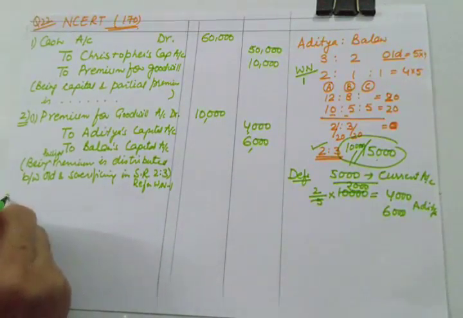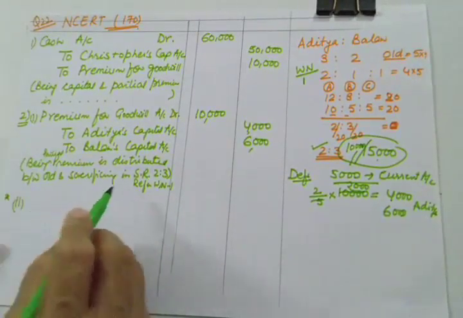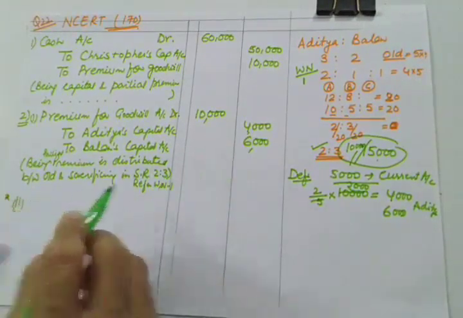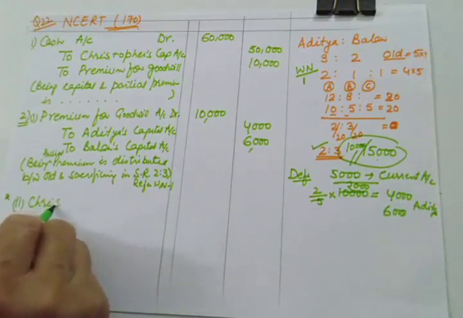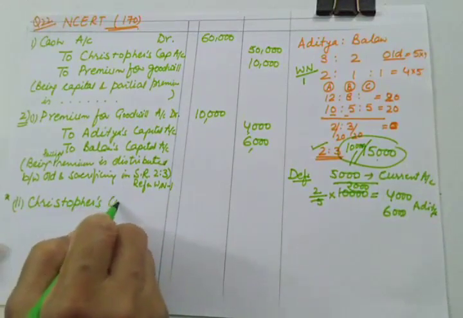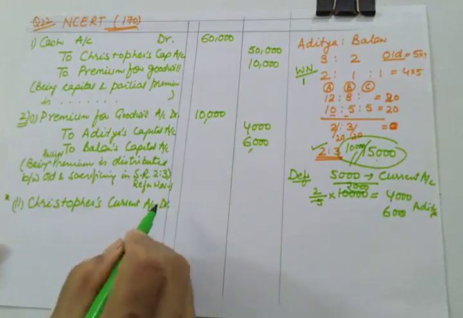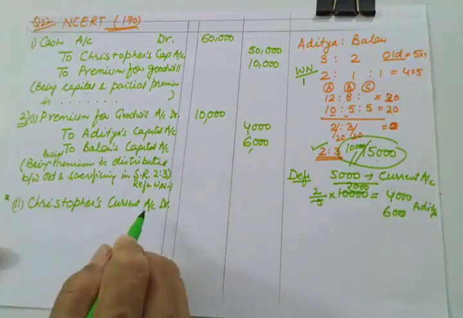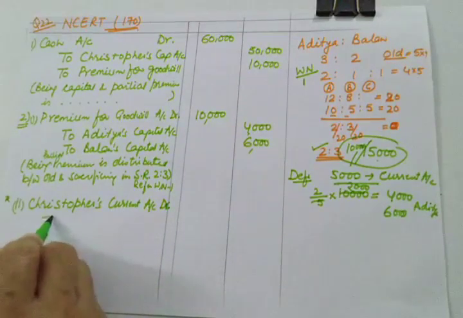Now the second journal entry, the second part of this distribution entry, will be with the deficiency. So the deficiency is 5,000. We'll be taking this from Christopher's current account. His current account will be debited. We can take this from the capital account also, but it will be better if you remember only one treatment.